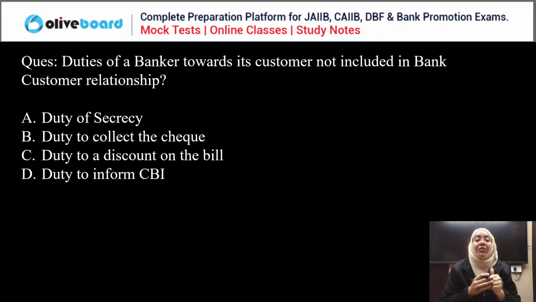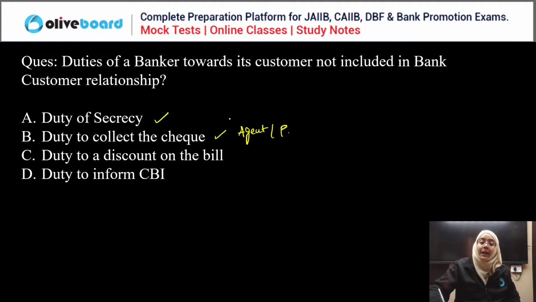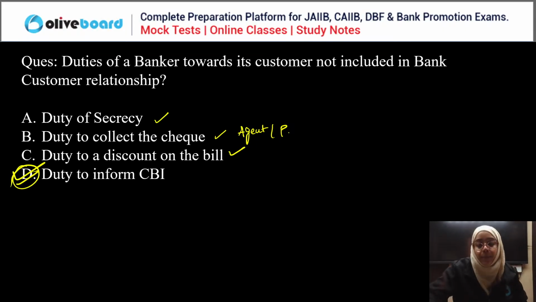Okay, so duty of secrecy, duty to collect the check, duty to discount the bill, or duty to inform the CPI. Okay, so now you are all saying D. Obviously, see, duty of secrecy, yes, it is a duty of banker. Duty to collect the check, in this we are seeing the agent principal relationship. Duty to discount on the bill, that is also a duty of the banker. Duty to inform CPI, yes, this is not a duty of the bank.